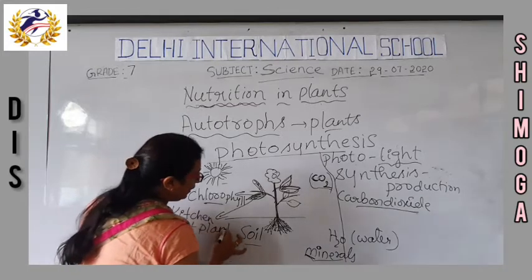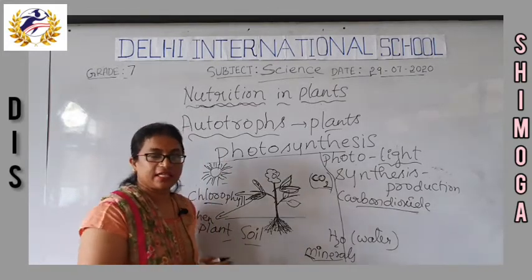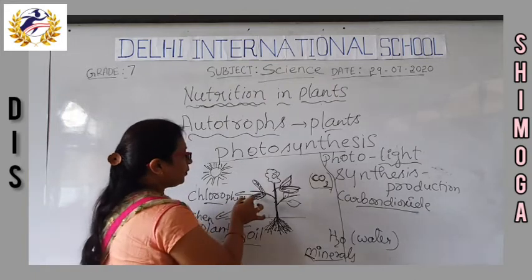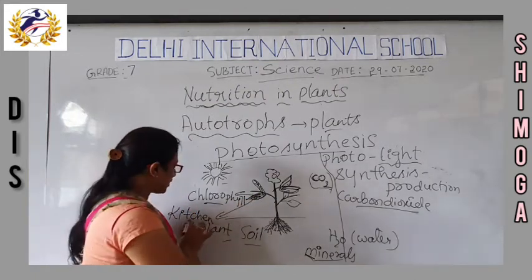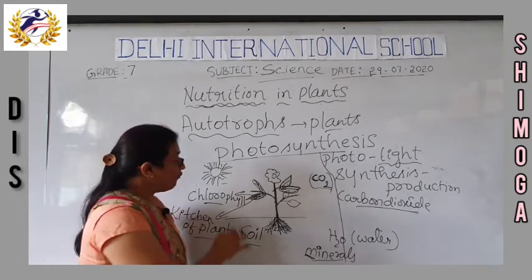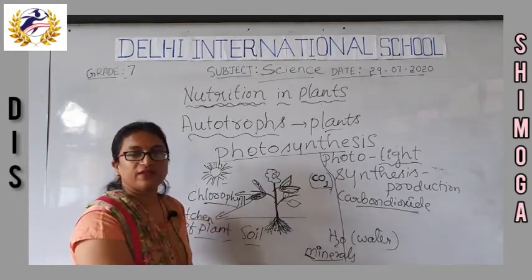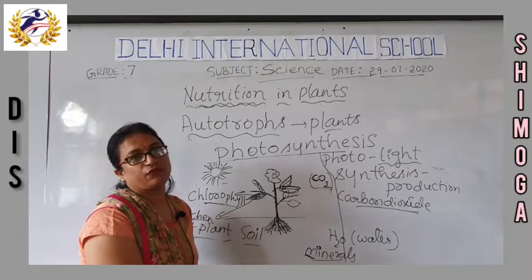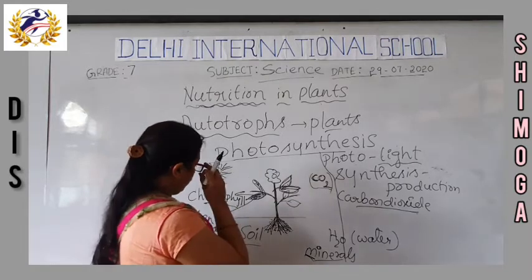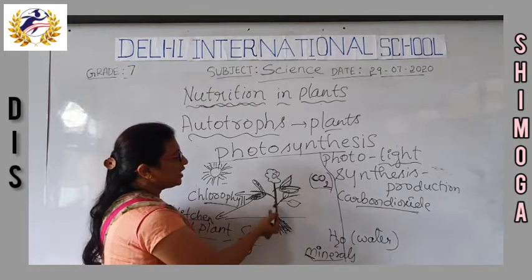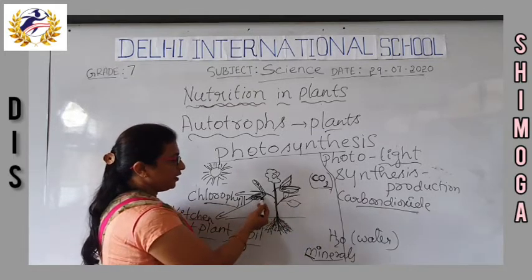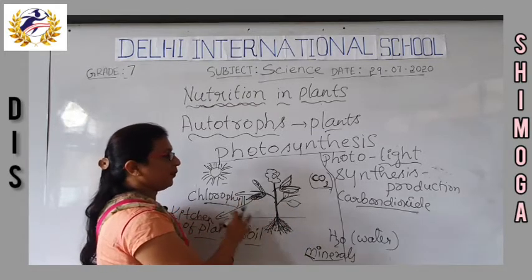Mainly our food is prepared in the kitchen. In the same way, the food is prepared in the leaves of the plant. That's why leaves are called the kitchen of the plant, where chlorophyll is present in plentiful amounts. So the minerals and water reach the leaves of the plant and start preparing the